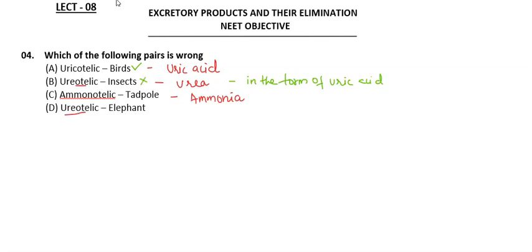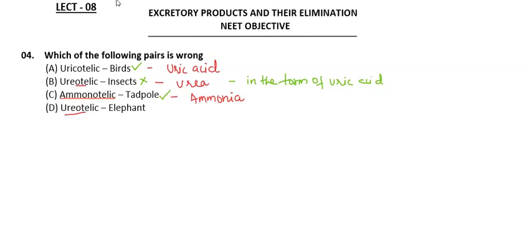And coming to the third option, aminotelic, tadpole. So tadpole lives in water and they release nitrogenous wastes in the form of ammonia only. So this is a right option. And elephant is a mammal, and these mammals will eliminate nitrogenous wastes in the form of urea.